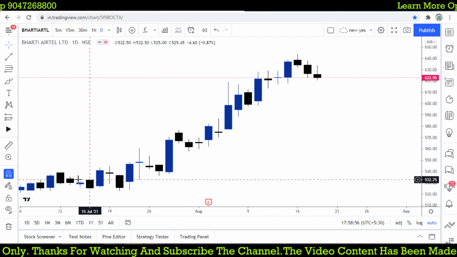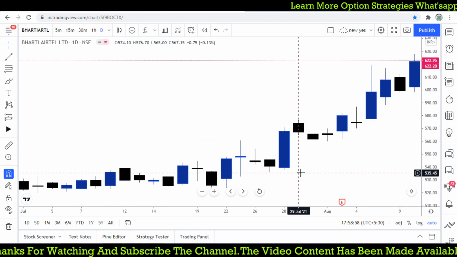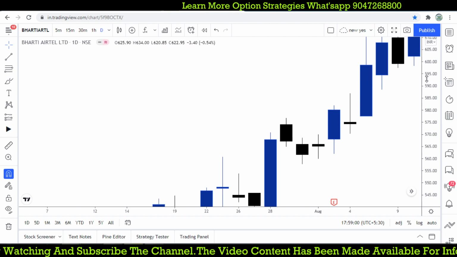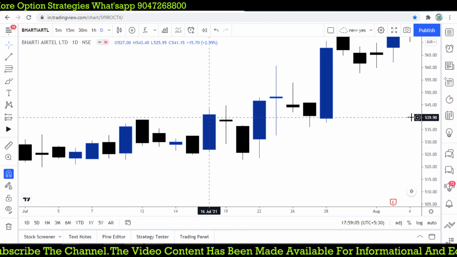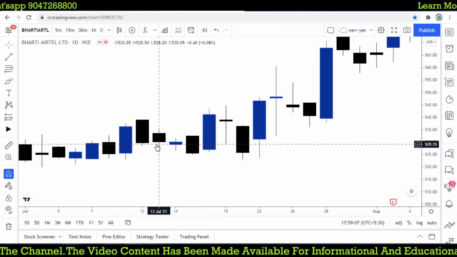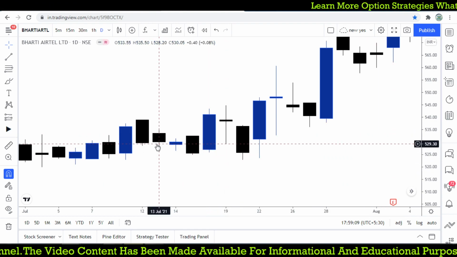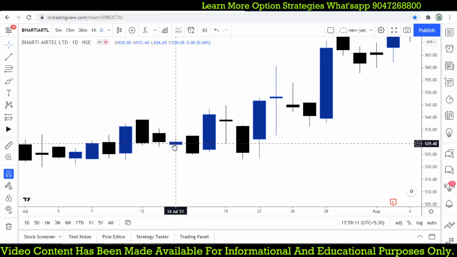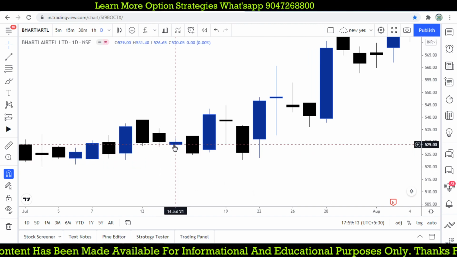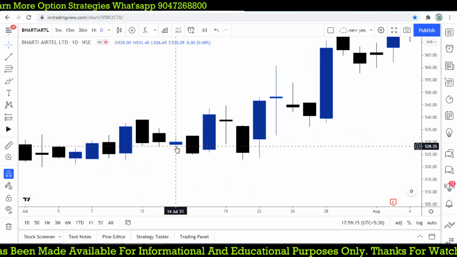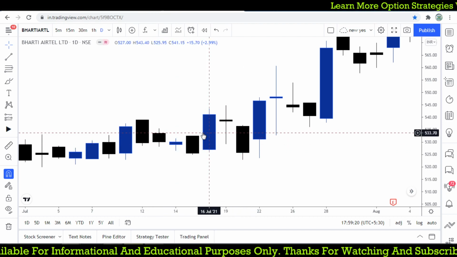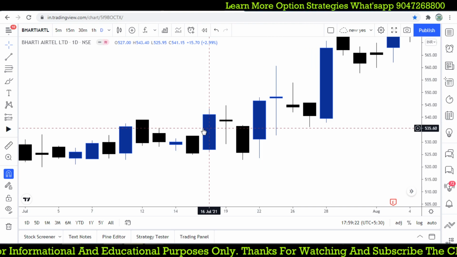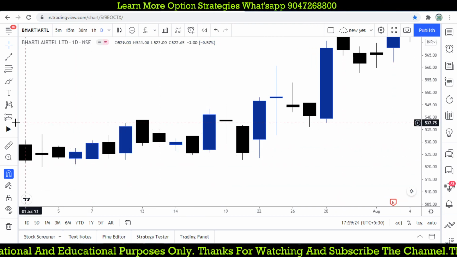Yeah, this one. Can you see that? 14th August, Bharti Airtel forms this, it closes at 530.05, and this one is 535.05. So exactly the candlestick forms at this level, and whenever it gives you a breakout, you can now see that there is a breakout where it happens.